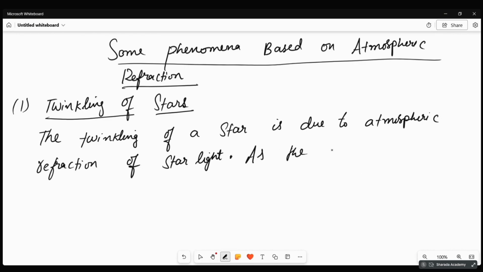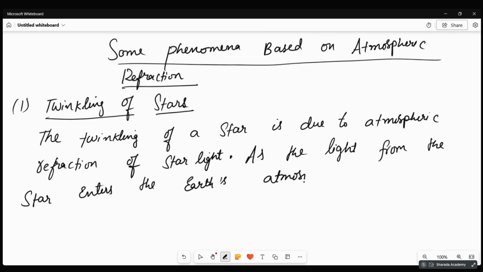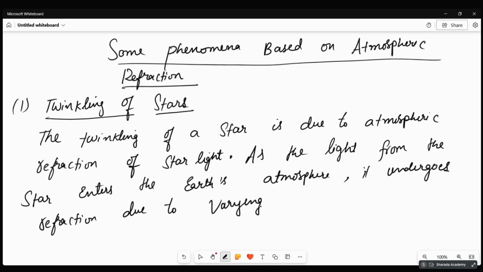As the light from the star enters the Earth's atmosphere, it undergoes refraction due to varying optical densities, the densities of air at various altitudes.